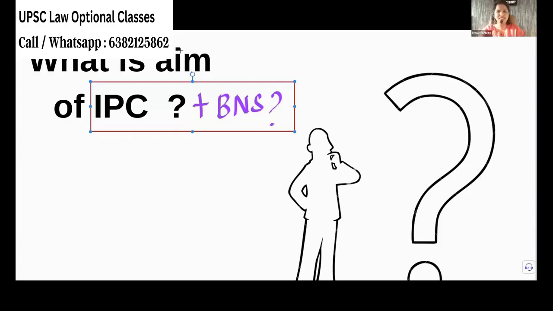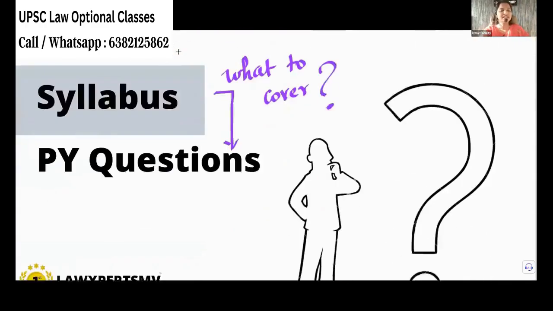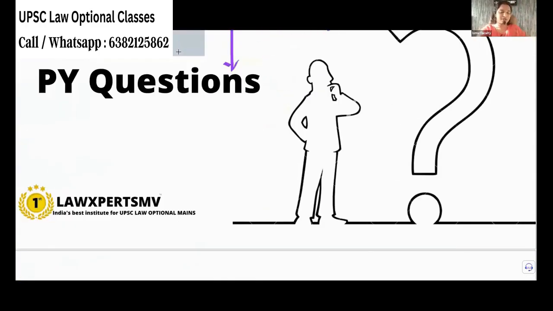Yes, there is theft. You do these things, it is criminal trespass. You do all these things, it is murder. It is culpable homicide. All the names you give. And if you don't give the punishment, what will happen? What is the use of making all these categories of offenses? So the entire aim of IPC and BNS is to give the punishment.